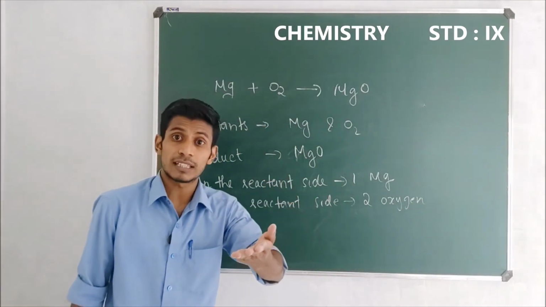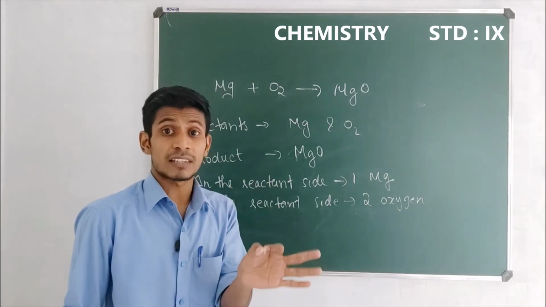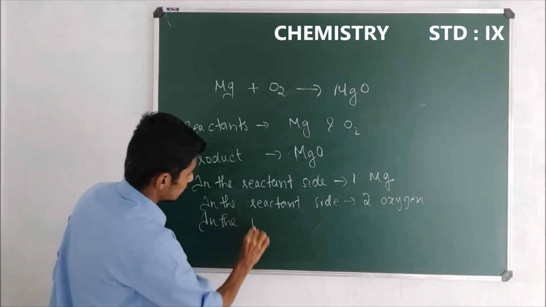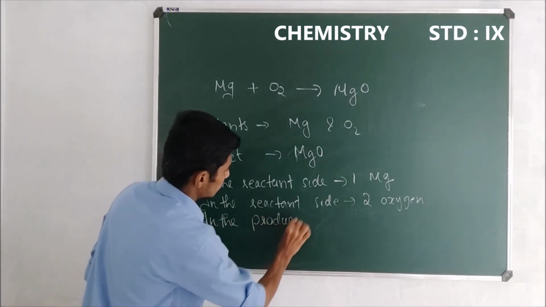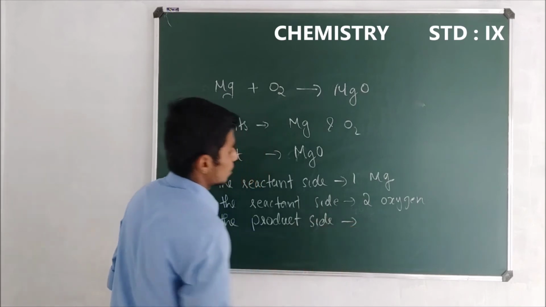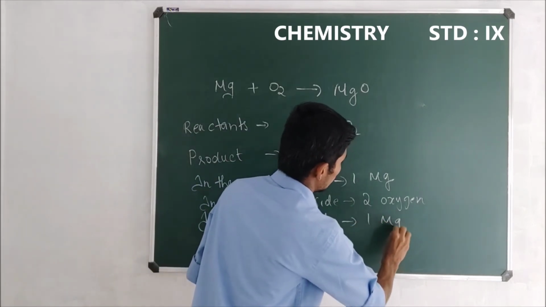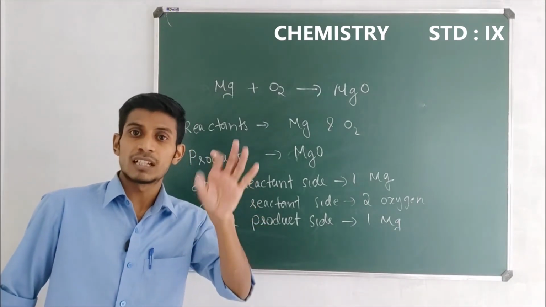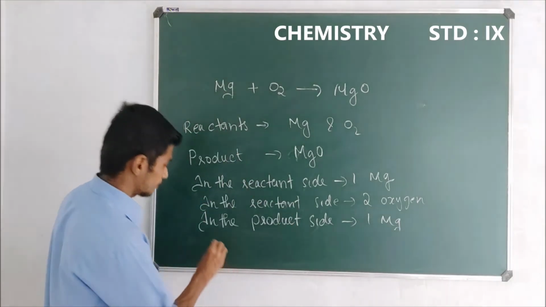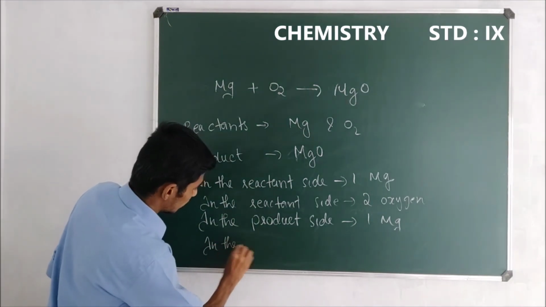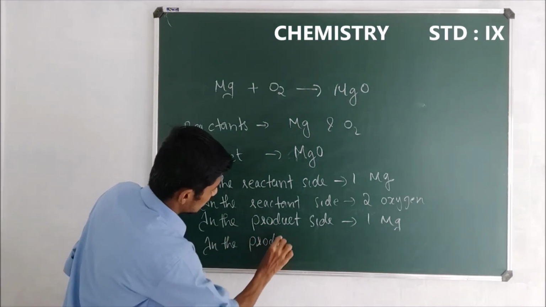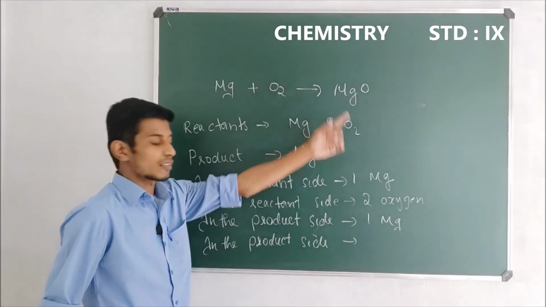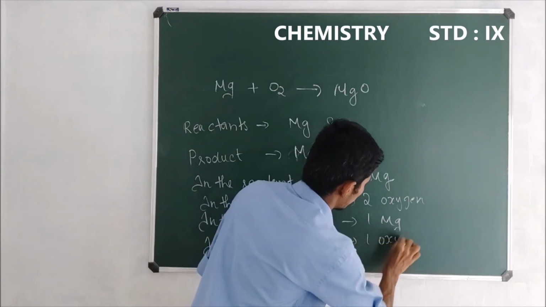Then what's the next question? In the product side, how many magnesiums are there? In the product side, we have again one magnesium. And the next question, okay, in the product side, how many oxygens are there? Just look here, how many oxygens are there? One oxygen.